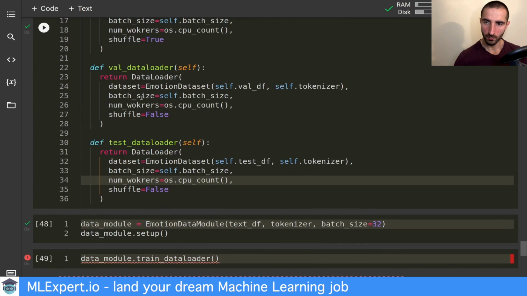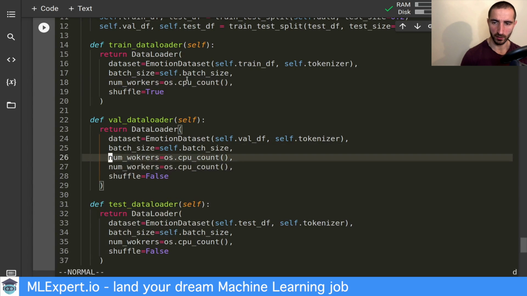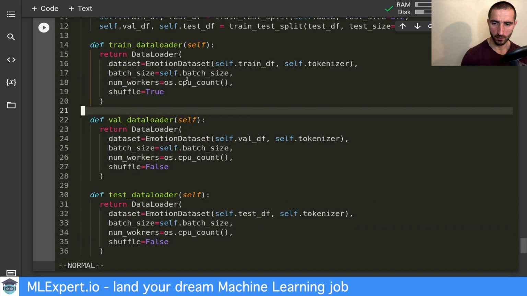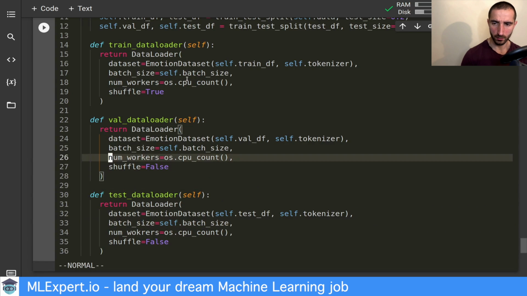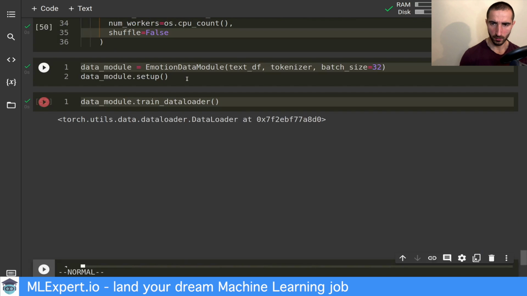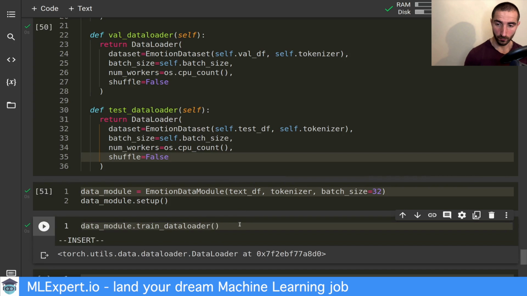All right, num_workers. This should be correct this time, I guess. All right, so this is finally returning the data loader.